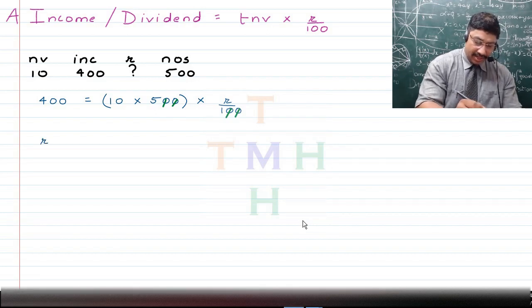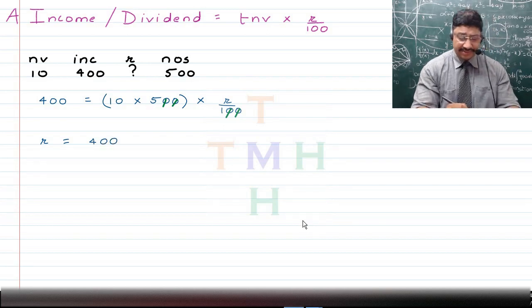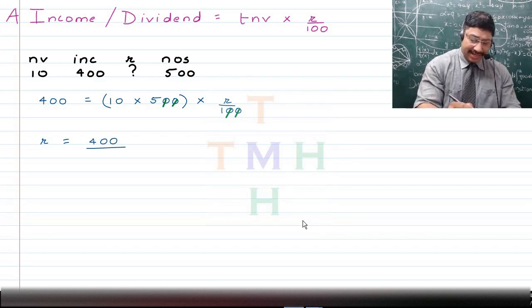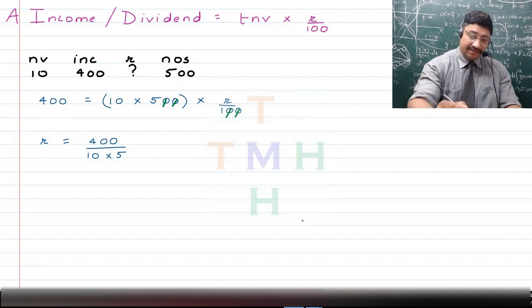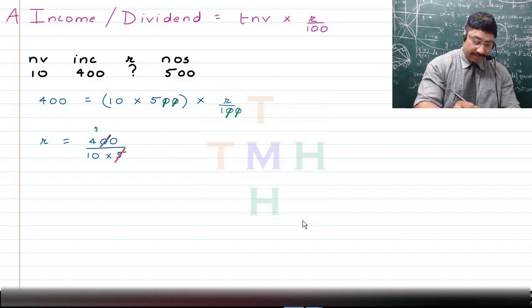As such, R is going to become equal to 400, as we already have it on the left hand side, and that is going to be divided by 10 and also 5 in the denominator, and that makes R the subject of the equation. Now if we cancel this 5, we know that 5 eights are 40, right?